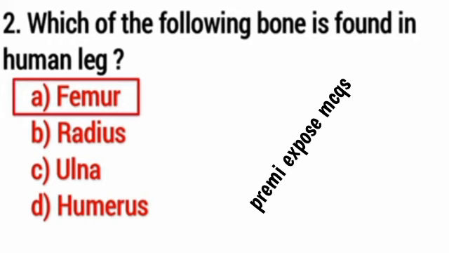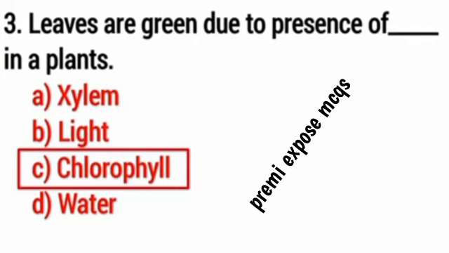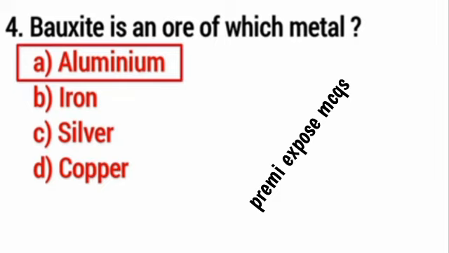Question number 2, which of the following bone is found in human leg? Right option is A, femur. Question number 3, leaves are green due to presence of dash in a plant. Right option is C, chlorophyll. Question number 4, bauxite is an ore of which metal? Right option is A, aluminium.